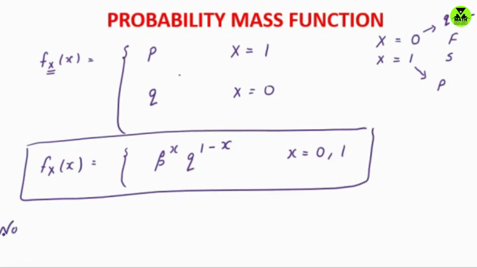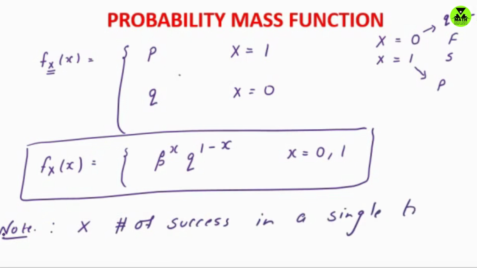Note, for a Bernoulli random variable, this capital X denotes the number of successes in a single trial. If it takes value 0, that means 0 successes, and if it takes value 1, that means we have a success. So for 0 we have a failure, for 1 we have a success. So this X denotes the number of successes in a single trial.